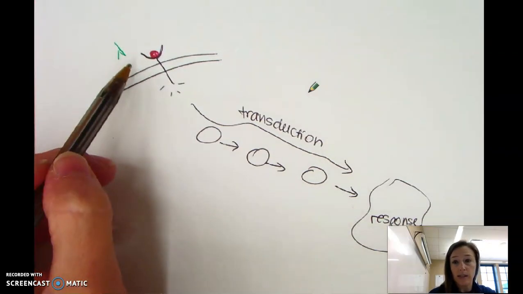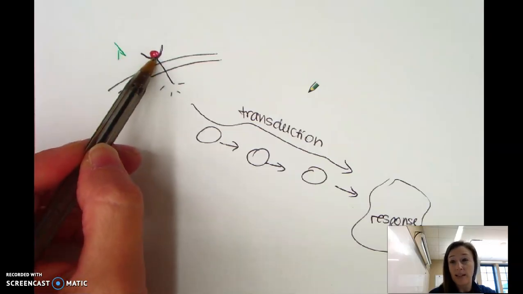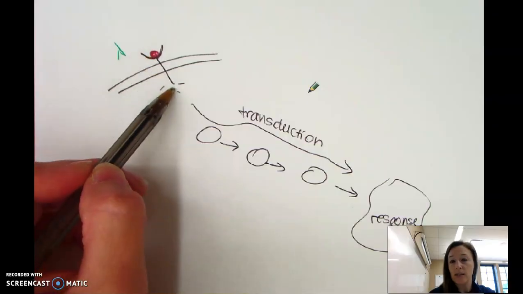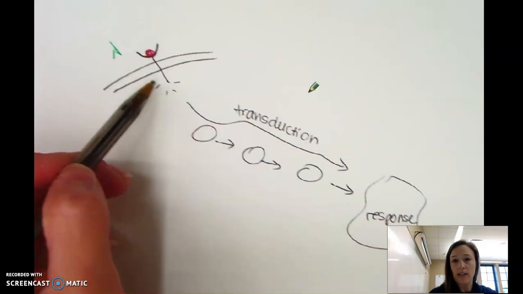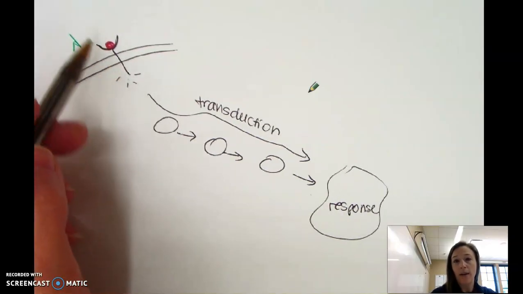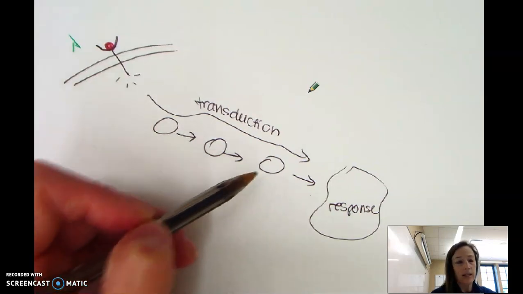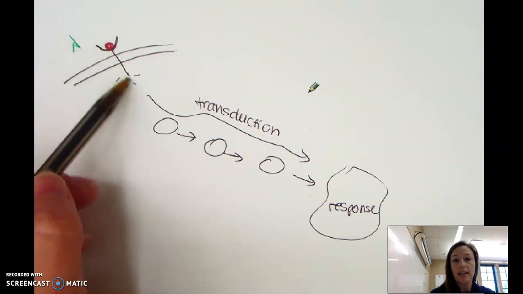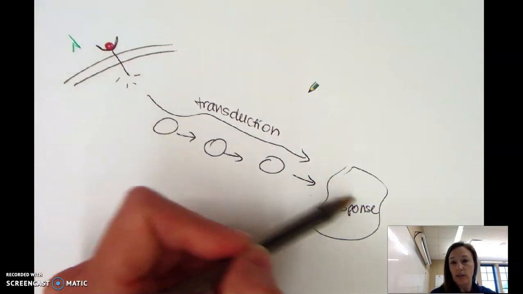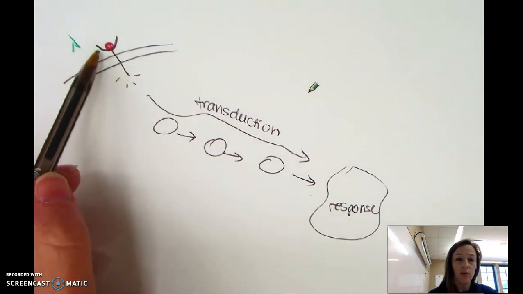Or sometimes what we see, with Graves' disease, is the antibody binds to the receptor, but it pretends like it's the ligand, and that turns the receptor on and it keeps it on. So that's a disruption as well, because we need these to only happen when we want them to happen. And if they're happening 100% of the time, they're always on, that's not necessarily a good thing either. And so we see that sometimes too. That antibody binds to the receptor and it leaves it in that active state. And so we have transduction and that response all the time, even when we don't need it. So that's one way that we might see disruption, at the very beginning.